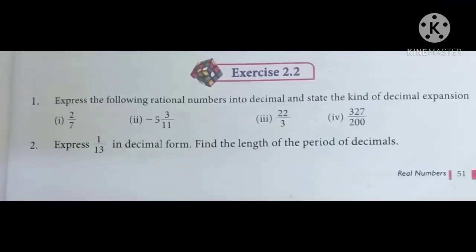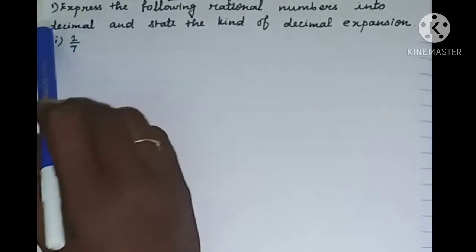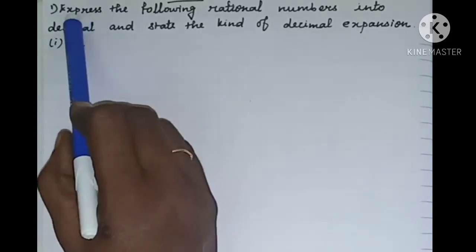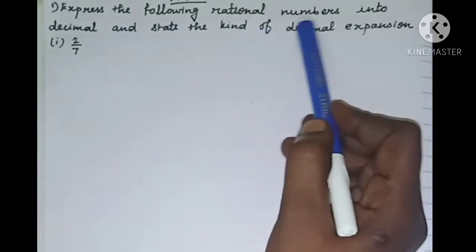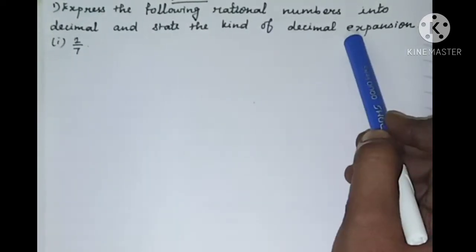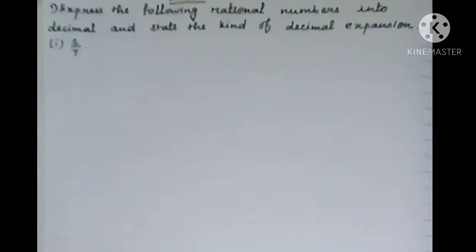Exercise 2.2 is given on page number 51 in your book. Exercise 2.2. First sum, first subdivision. Express the following rational numbers as decimals and state the kind of decimal expansion. The first subdivision is 2 by 7.